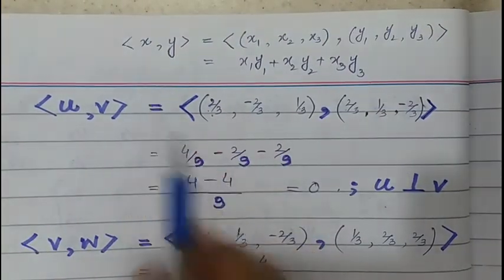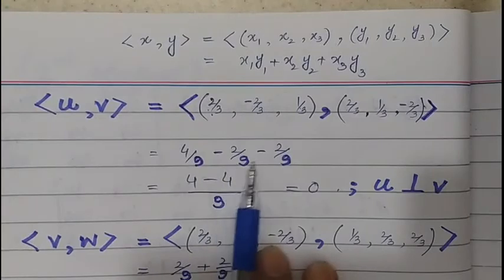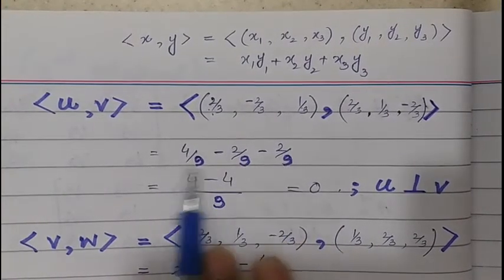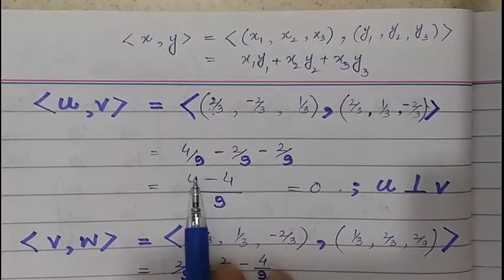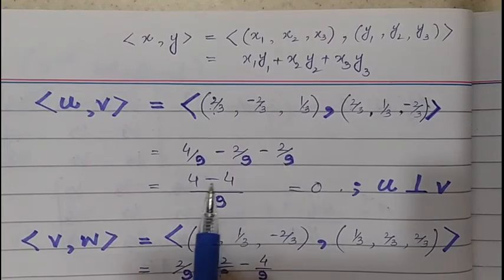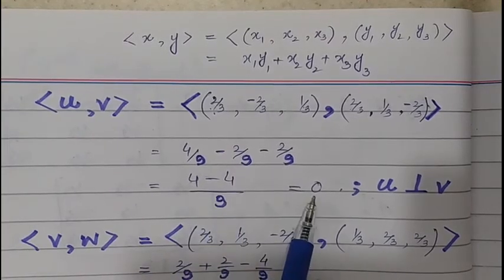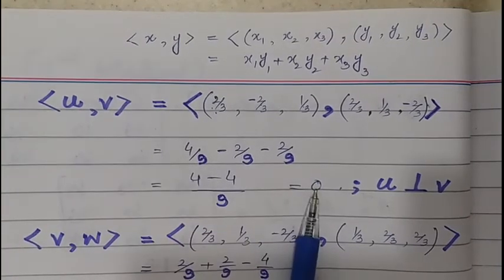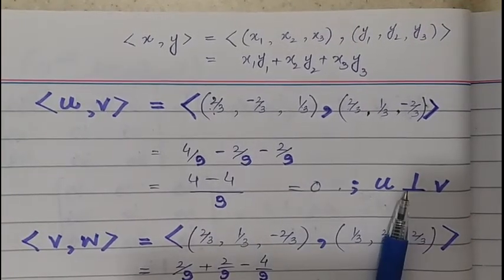So applying the same formula here, we will get 4 by 9 minus 2 by 9 minus 2 by 9. Taking LCM, as the denominators are the same, the numerators will add up, and 4 minus 4 will give us 0. This shows that as the inner product is 0, u is perpendicular to v.